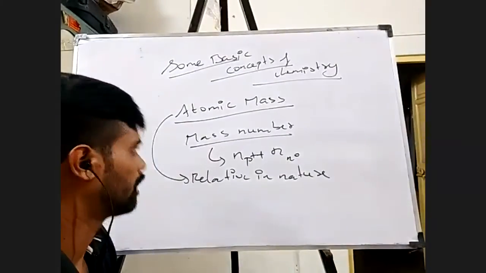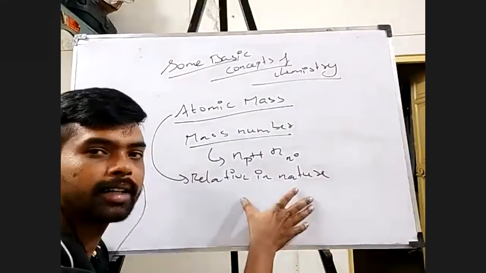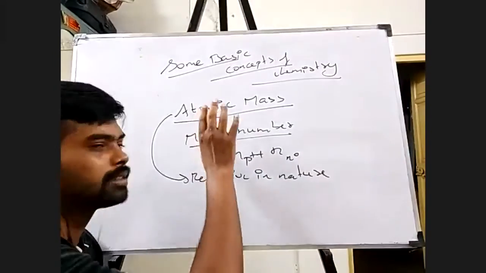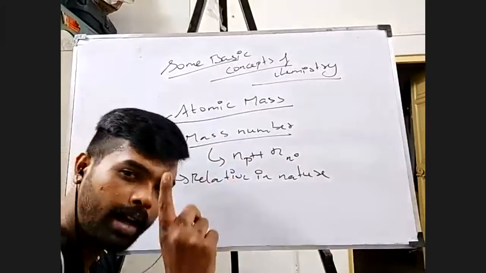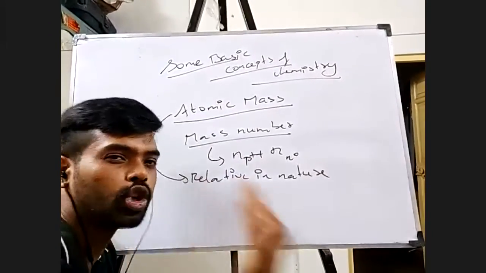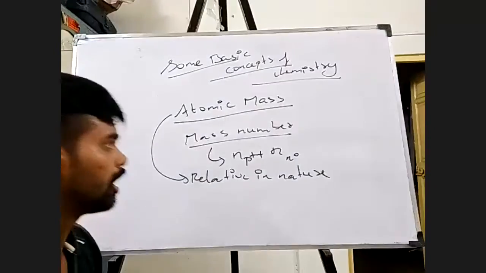Now actually we'll go into the definition. You'll be able to understand better. So when I say relative in nature, that means I'm going to talk about the ratio in some way. In atomic mass, I'm going to deal with the mass of one atom, but in ratio form, not in the direct sense. Are you able to understand?